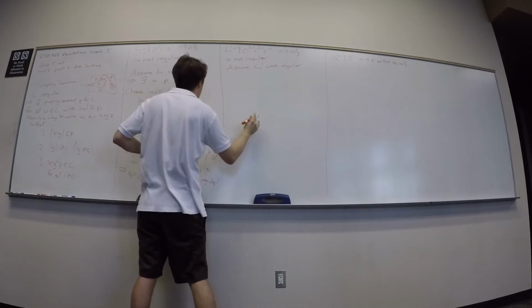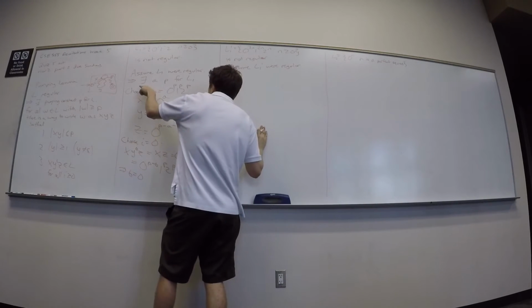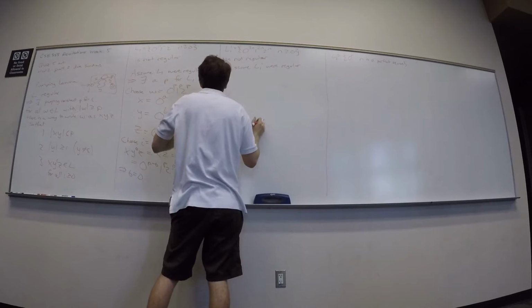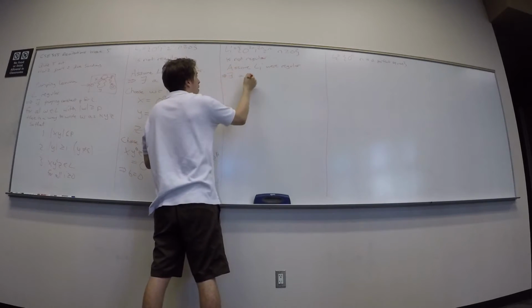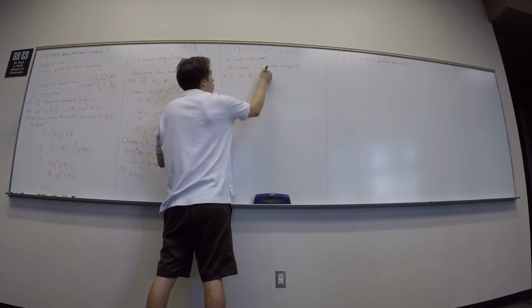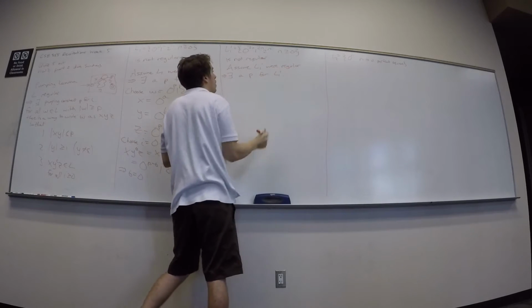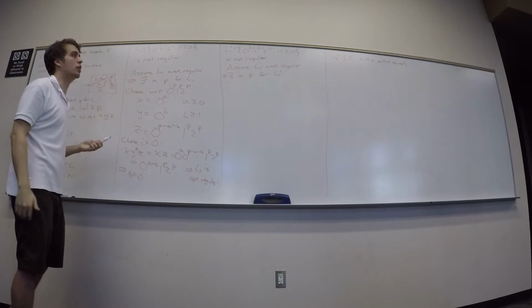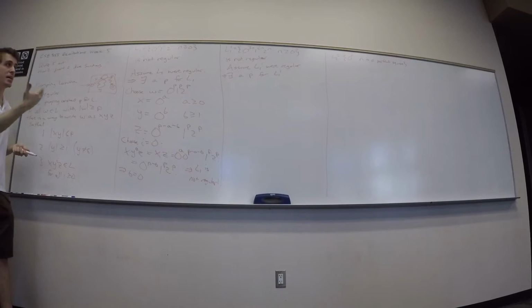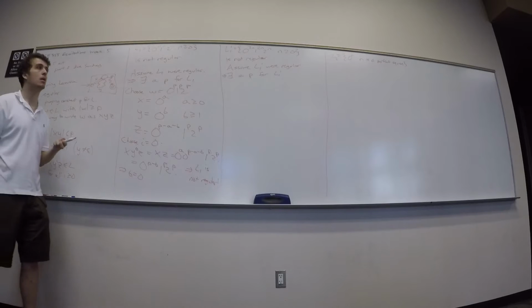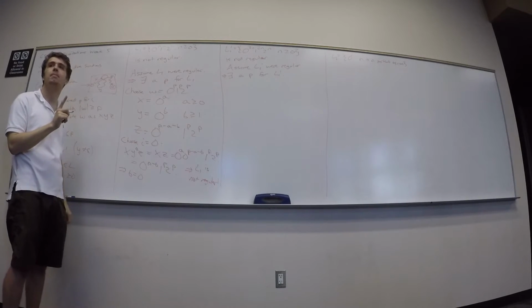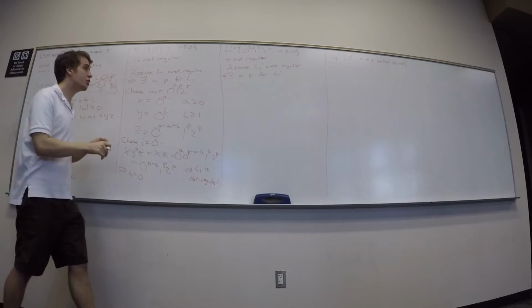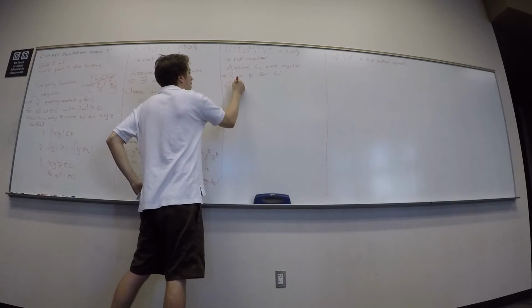Then I can conclude from that alone that there exists a P for L1 prime. I'm not writing pumping constant for space, but it is the pumping constant. So what's my next step? Choose a string. All right, let's choose a string.